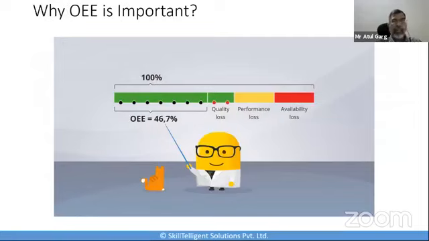So let's understand why OE is important. That's a core question, right? Number one, we may have significant capacity potential in our factory which may not be getting realized. And that's where the OE can help us. If I use the OE, it starts identifying the various losses which are happening. It can help me start optimizing those losses or wastages. And that releases the extra potential within my factory. So this will increase the production, or it will make your operations more efficient and cost effective.